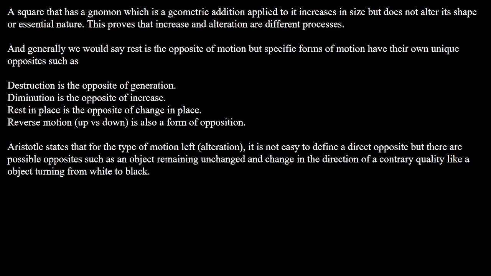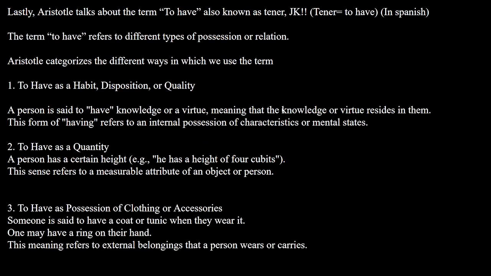Aristotle states that for the type of motion left, alteration, it is not easy to define a direct opposite, but there are possible opposites such as an object remaining unchanged and change in the direction of a contrary quality like an object turning from white to black.